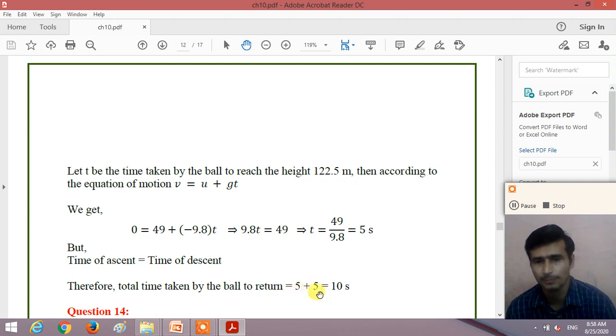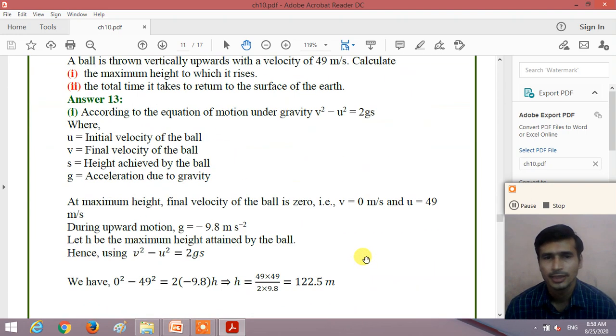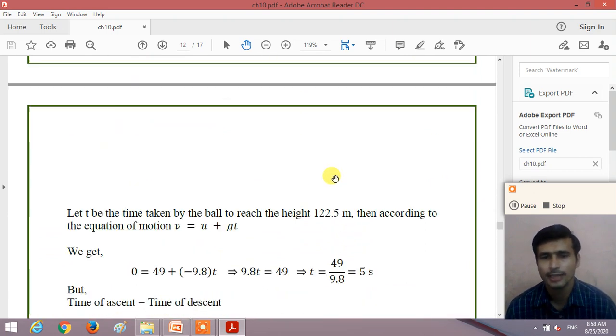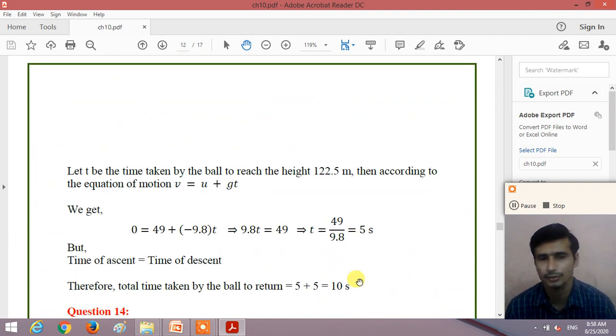That means 5 plus 5, it is 10 seconds. So understand dear student, with the help of the kinematic equations of motion, we can calculate the maximum height attained by the ball, the time taken to reach the maximum height, and the time taken to return back to the surface of the earth.